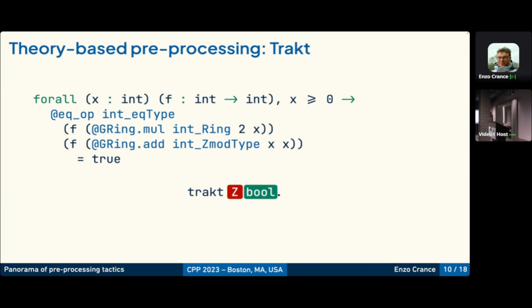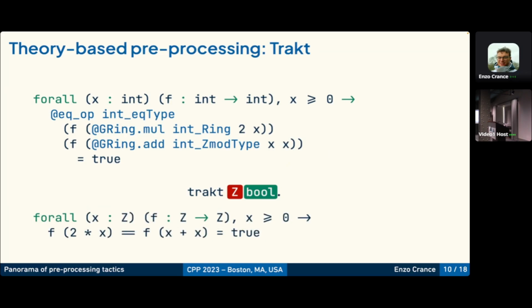And as the initial goal is in Boolean logic, we will remain in bool in the end. So here you can see the output goal, and it's the same with all values in Z. And in particular, you can see that the type class-based operators have been changed for more direct implementations over Z.